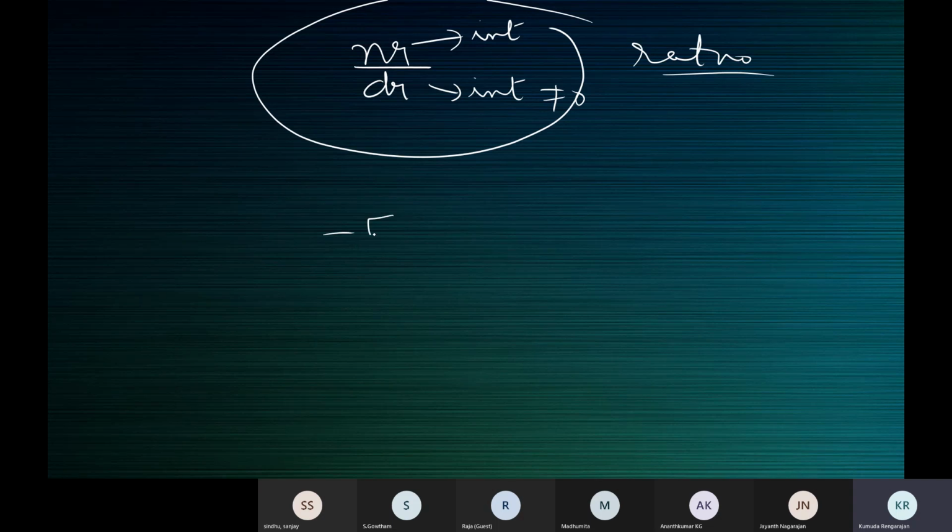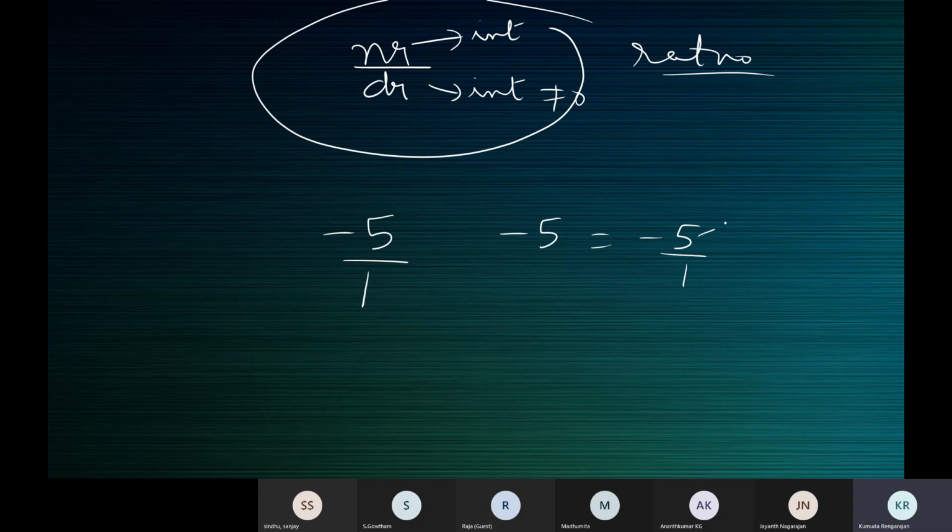Now tell me, is minus 5 a rational number? Yes, ma'am. Can you see numerator and denominator in minus 5? What is the denominator in minus 5? 1, ma'am. So write minus 5 as minus 5 by 1.